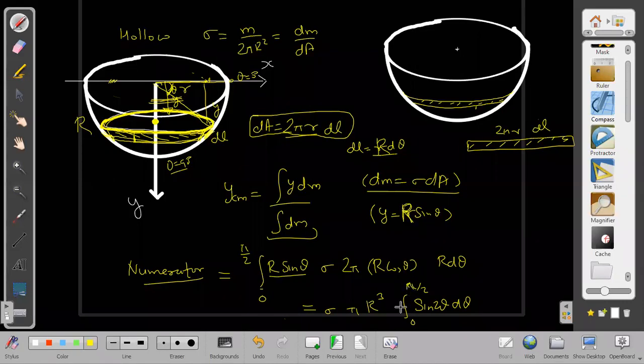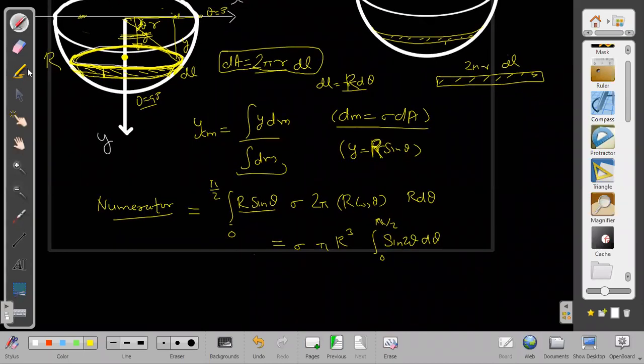We know the integral of sine 2 theta is minus cos 2 theta by 2, limits 0 to pi by 2. The minus will ultimately get cancelled because of this 0.